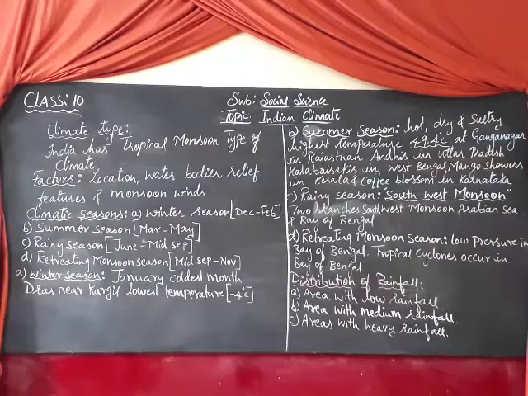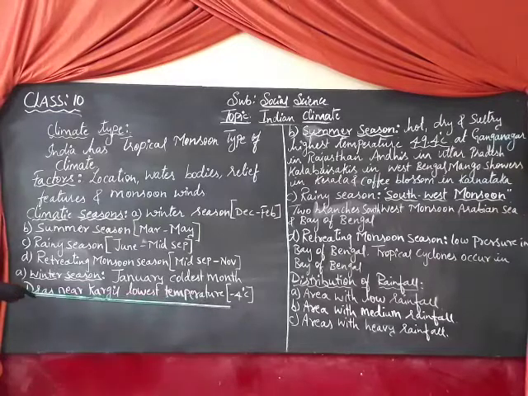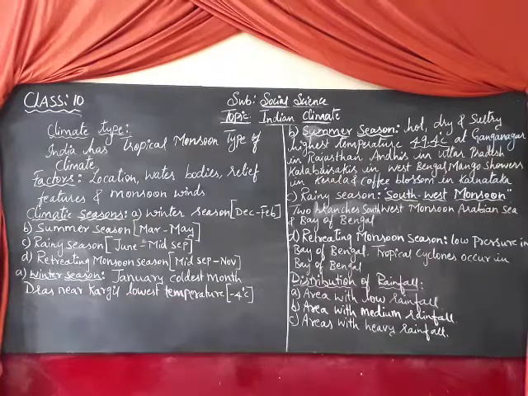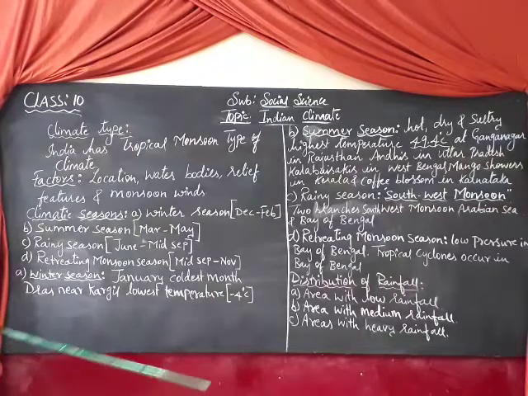Second, areas with medium rainfall, which are not as low: northern Punjab, Cape Kanyakumari, and also the Western Ghats and Eastern Ghats. You can refer to the text. Next comes heavy rainfall, from 100 to 250 centimeters, in places like Himachal Pradesh and Mausiram.